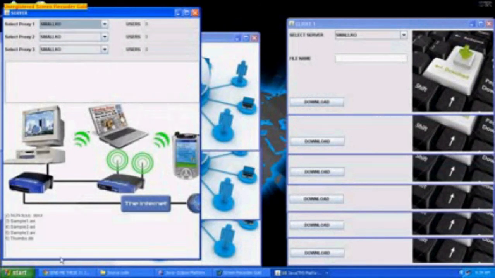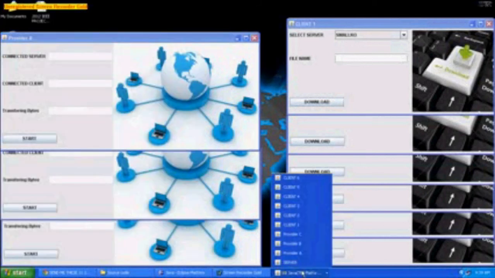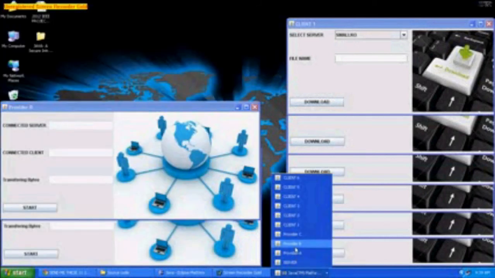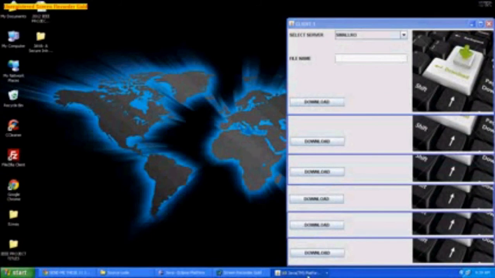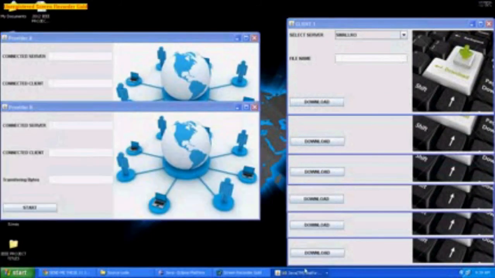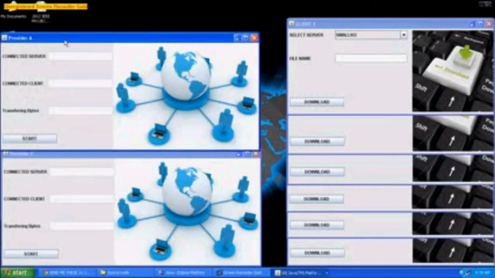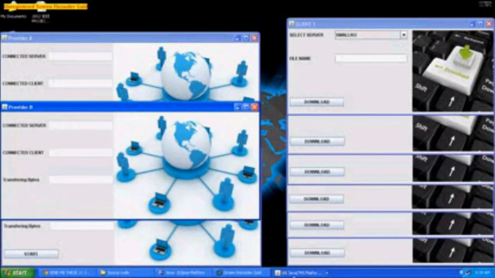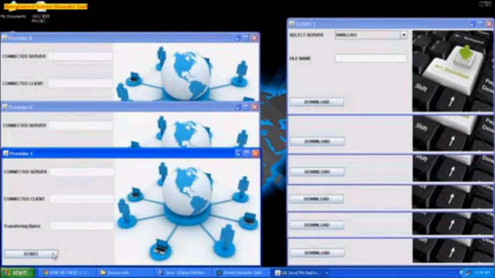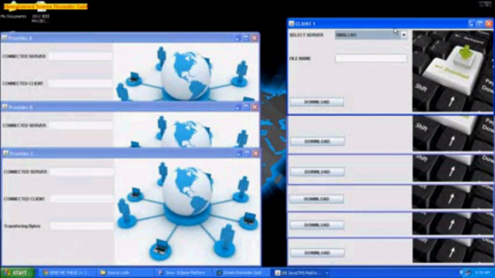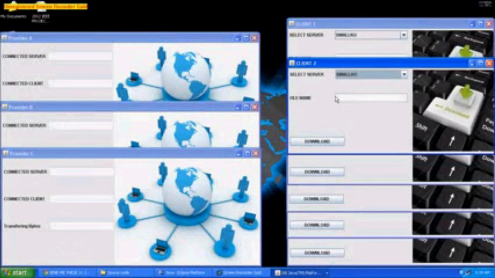After we select the server and start it, it shows the file names of all the files available on our system. After that, we initialize the proxy, and after initialization, we start the providers. We start all 3 providers. We select only 3 providers and 6 clients.